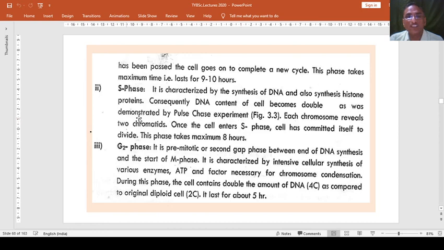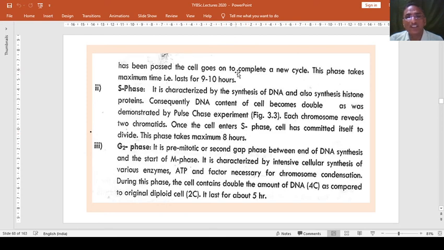Each chromosome shows two chromatids, and once the cell enters S phase, the cell has committed itself to divide. This phase takes maximum of about 8 hours.